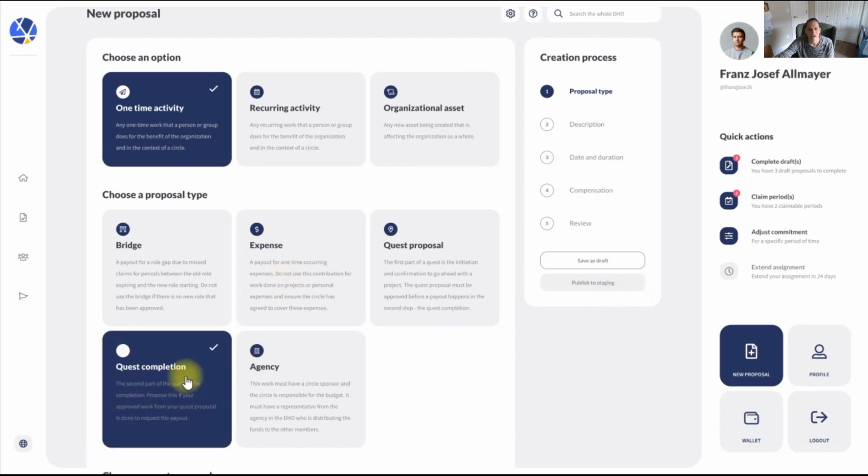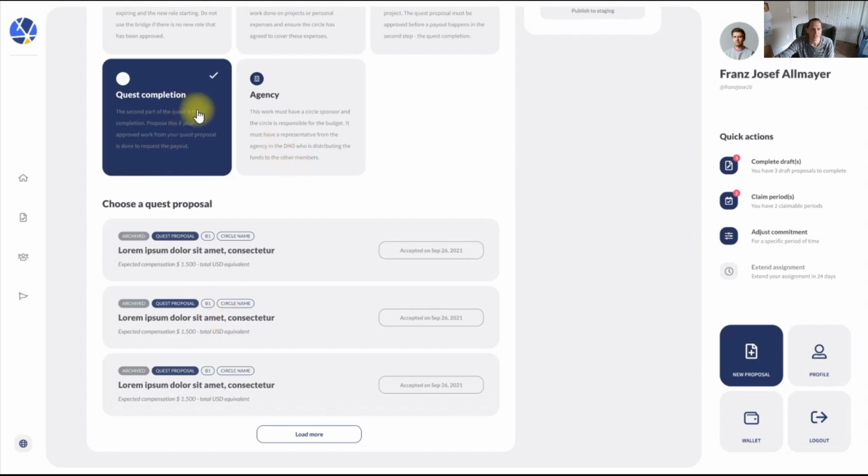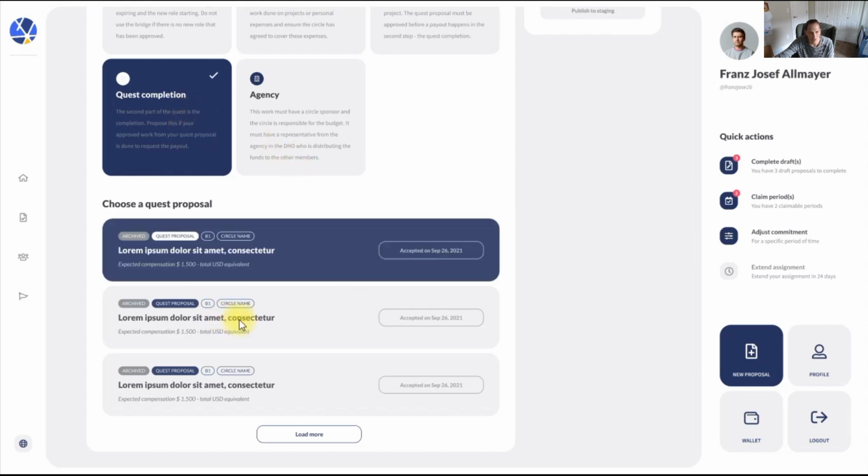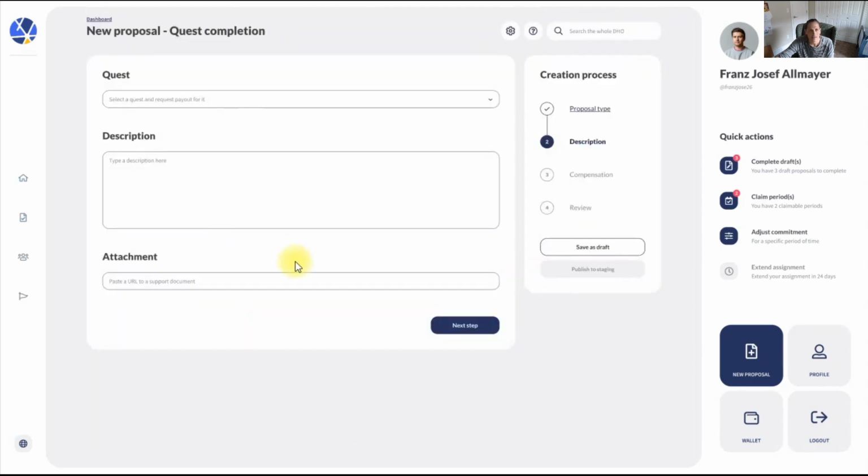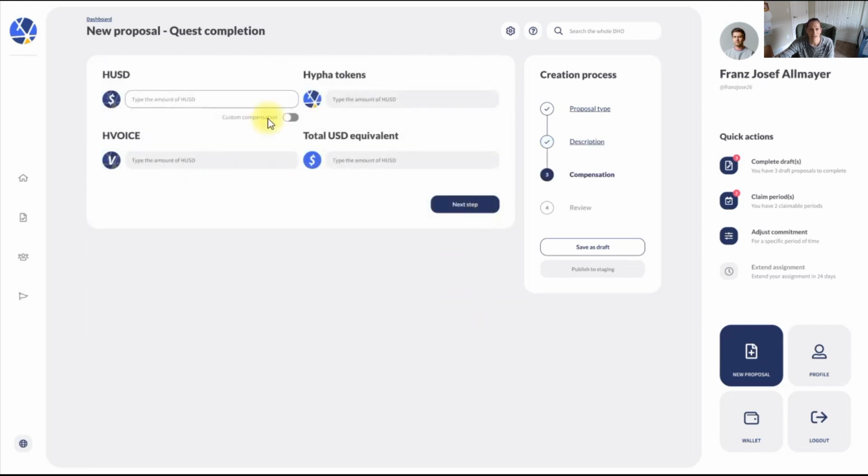So they're like, okay, I did go and do this thing. So I can actually look at which one of the quests I did, click on that one, and then I go down and say, yes, I did it. I can put in the attachment and prove that I did it and go through and claim my pay.